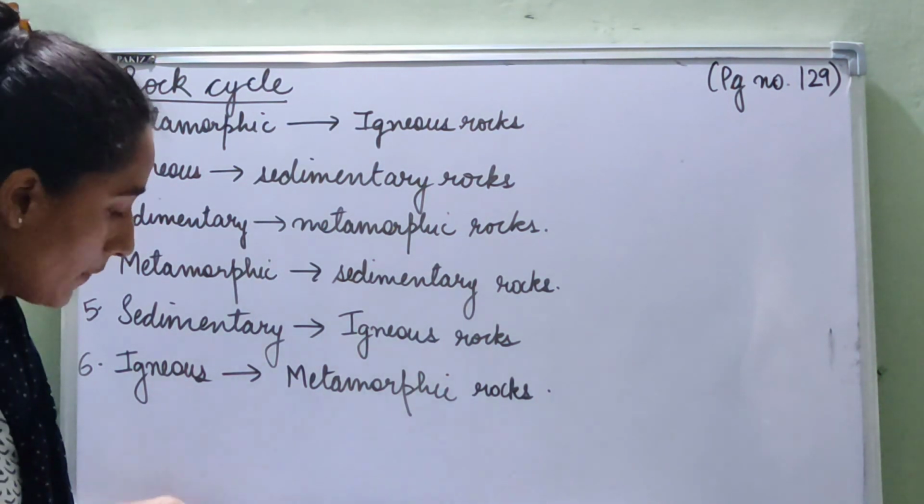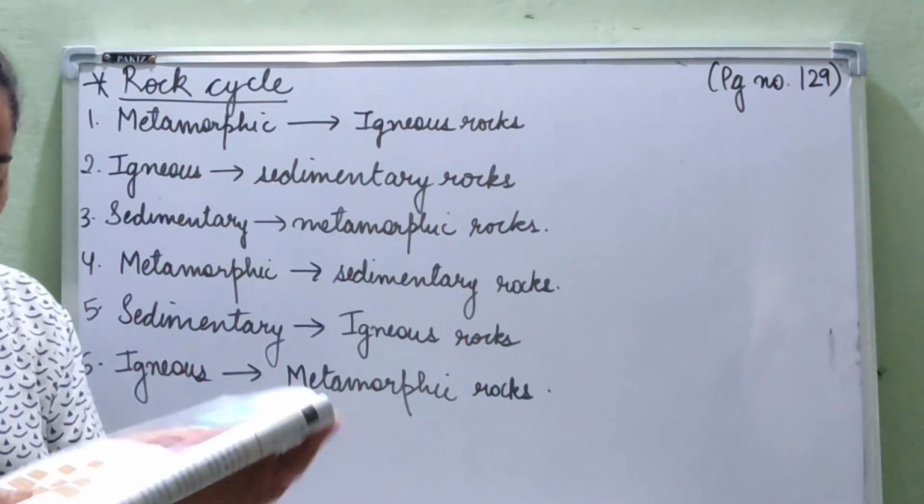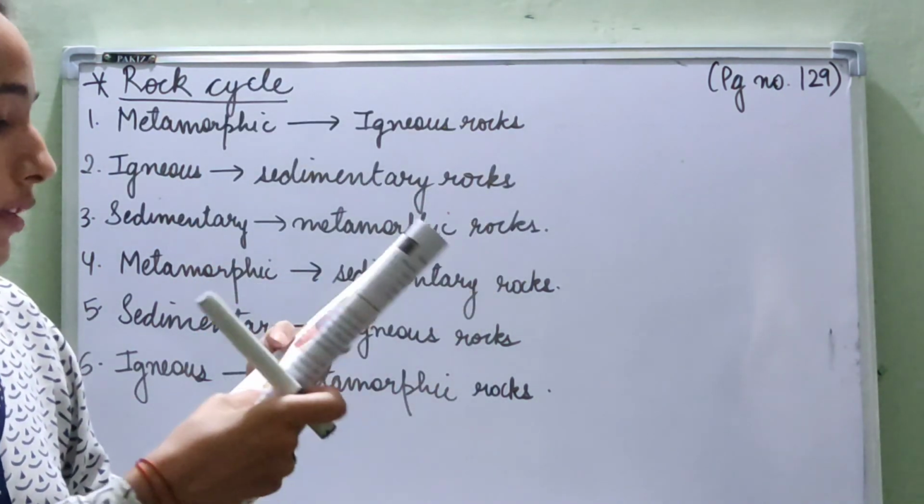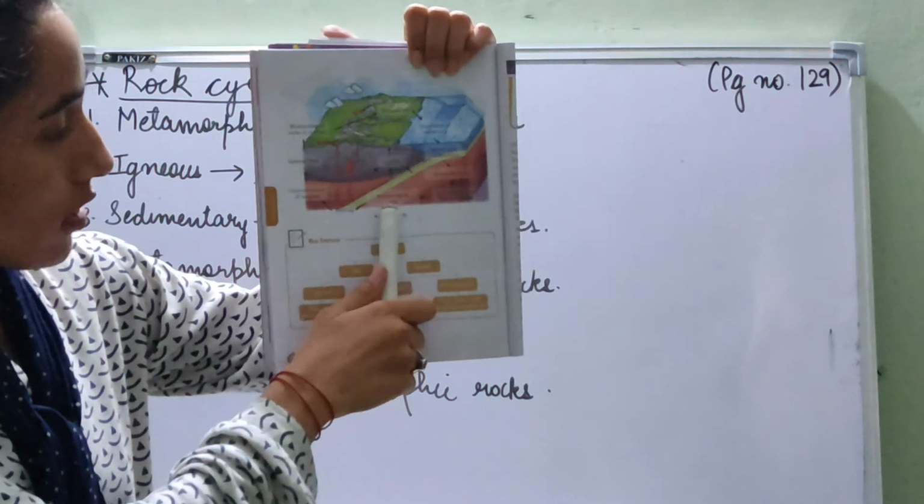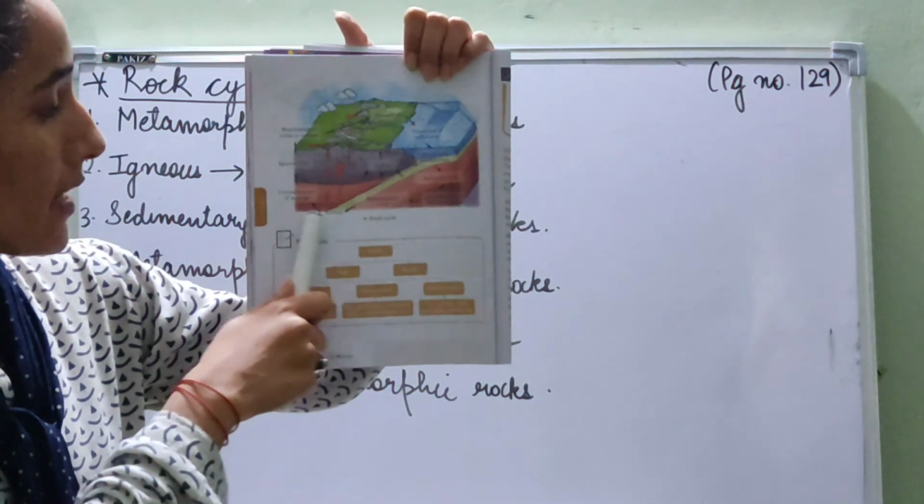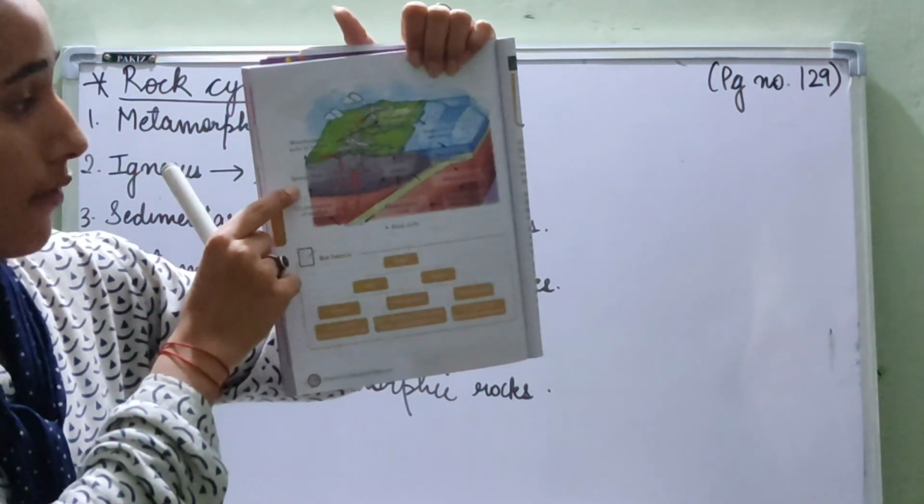If you turn your page to page number 130, we can see there is a diagram of the rock cycle given over here. So we'll see what this diagram says. First of all, the metamorphic rocks melt, magma is formed, and the crystallization of magma happens. Then the igneous rocks are formed.